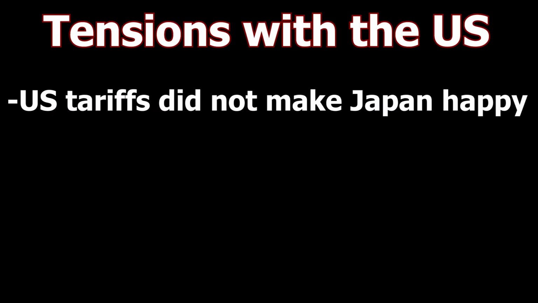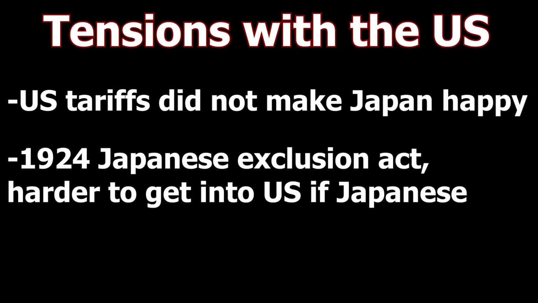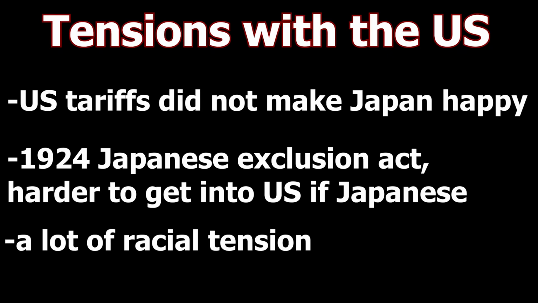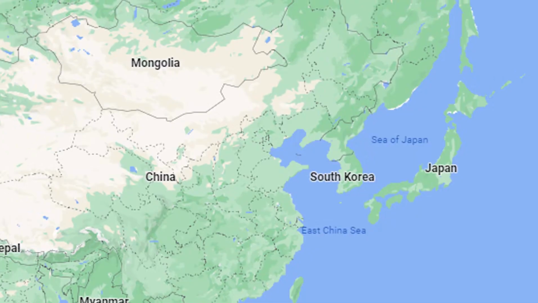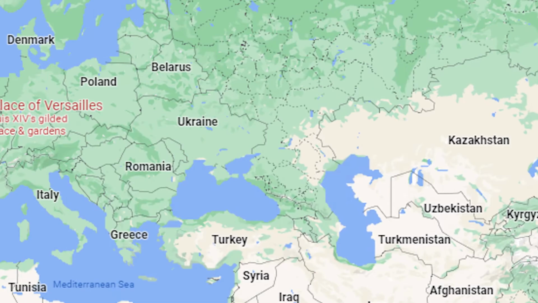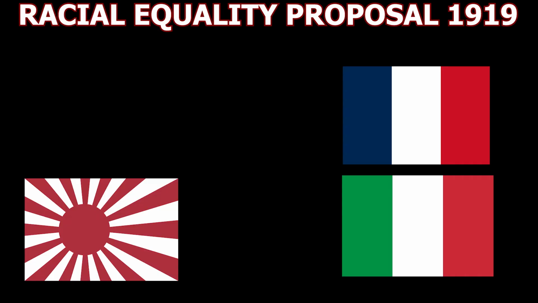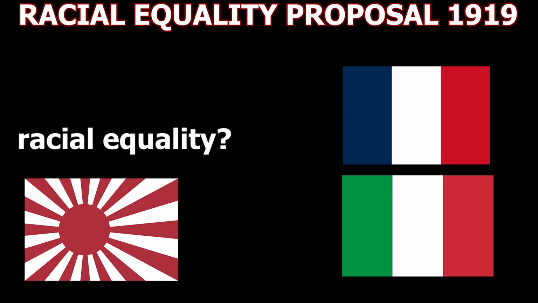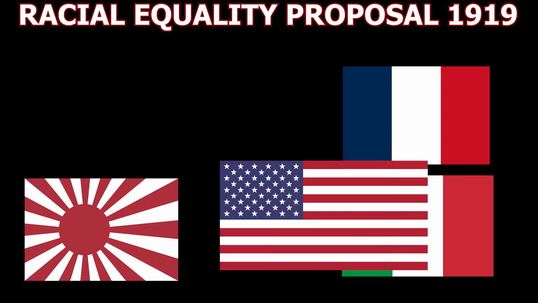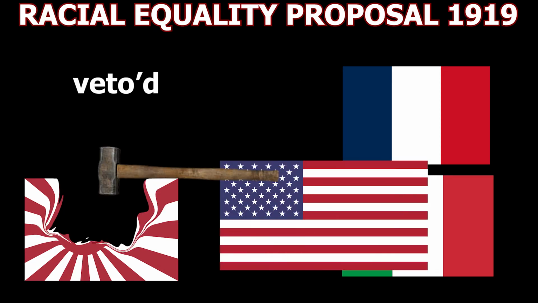Tensions with the U.S. As discussed before, the U.S. had put a lot of tariffs and sanctions on the Japanese. Furthermore, in 1924, the U.S. had installed the Japanese Exclusion Act. This was aligned with the overall Western opinion that Japanese were inferior to white people. Evidence of this can be seen at the Treaty of Versailles, where Japan's only demand was that the Japanese race be considered equal, which got accepted by most powers, except the US, who essentially vetoed it.